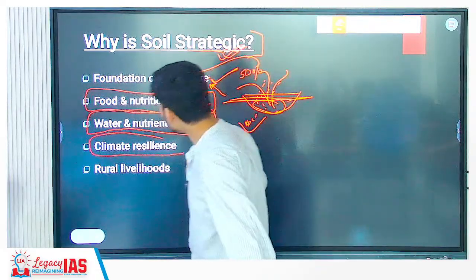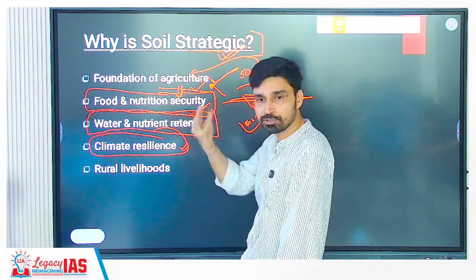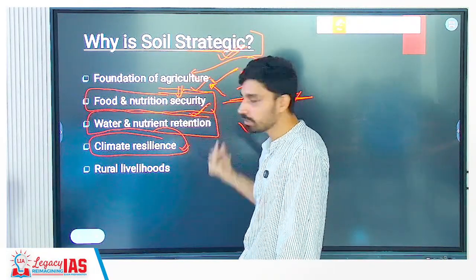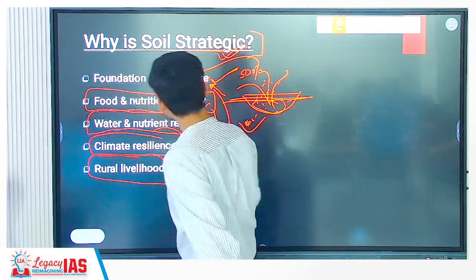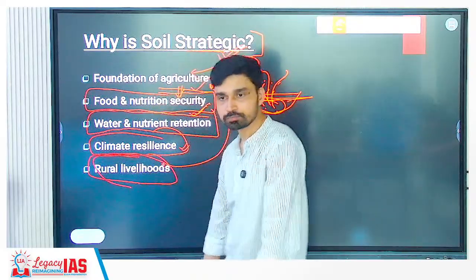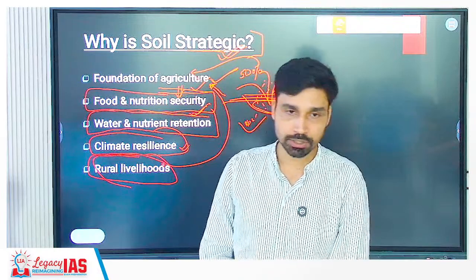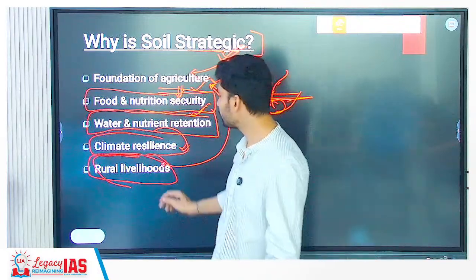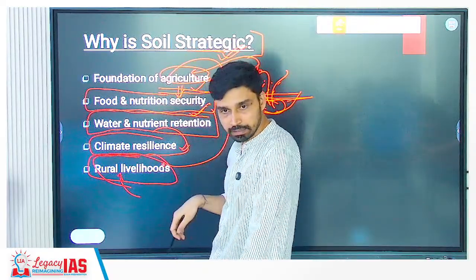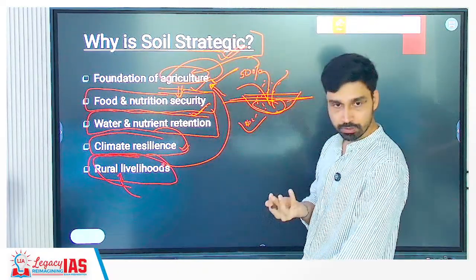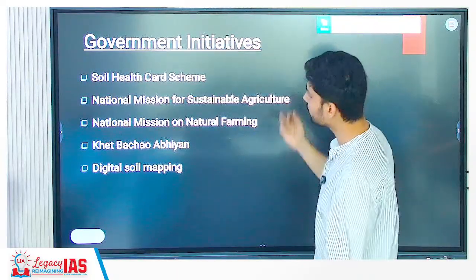Then also it helps us in what? Ensuring climate resilience, because it helps support plants and trees that act as a sink of greenhouse gases. And most importantly, the livelihood of which community? Rural. Even people who are not directly engaged in farming or agriculture, they are earning in rural areas, or are indirectly dependent, on which sector? Agriculture. Okay, so that's why blacksmiths are making iron implements and tools to be used in agriculture. Potters are there and all that.